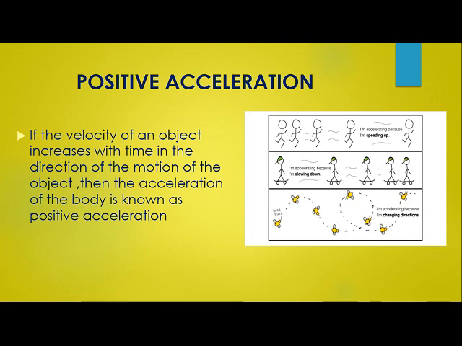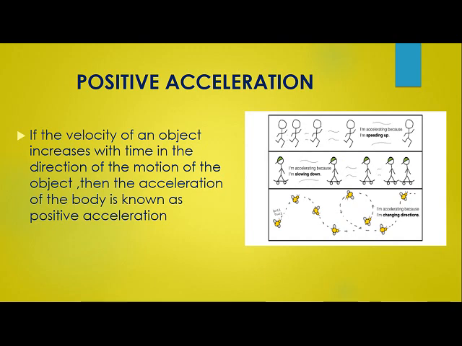Another example I can give is, you all must be very much fond of skating, roller skates. Dances are also there. Initially when we start slowly, but then with time our velocity increases. Same way, you can see a hummingbird, a honeybee moving in all possible directions.